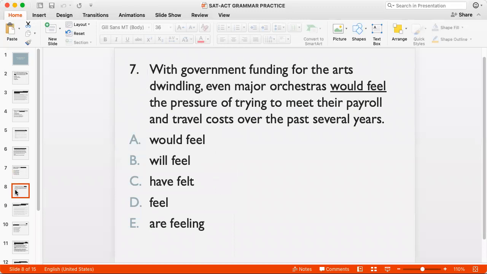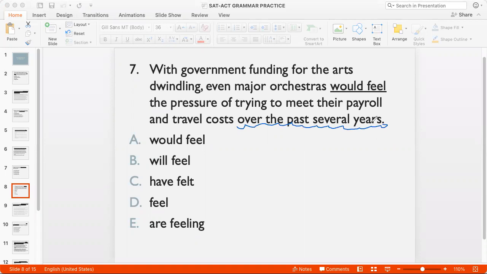Okay, question 7. With government funding for the arts dwindling, even major orchestras would feel the pressure of trying to meet their payroll and travel costs over the past several years. Now, the thing about this question is that if you're not careful, you will choose a wrong answer because the past several years is what comes towards the end.